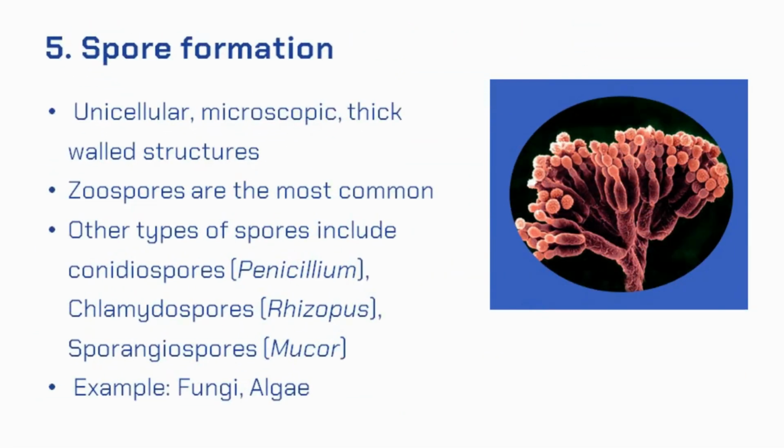Formation of spore is another method to reproduce asexually, majorly observed among members of fungi and algae. Spores are unicellular, microscopic and thick-walled structures. The most common kind of spore is zoospore, which is motile microscopic structure. But there are several other types of spores, including conidiospores, chlamydospores, sporangiospores, and blastospores.